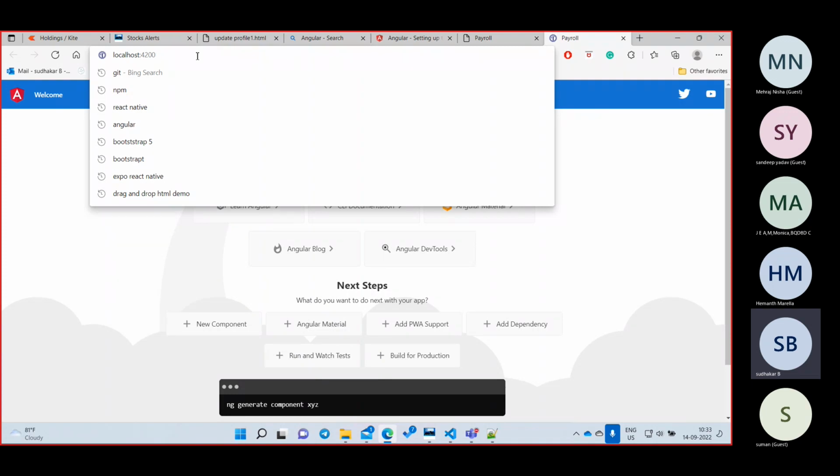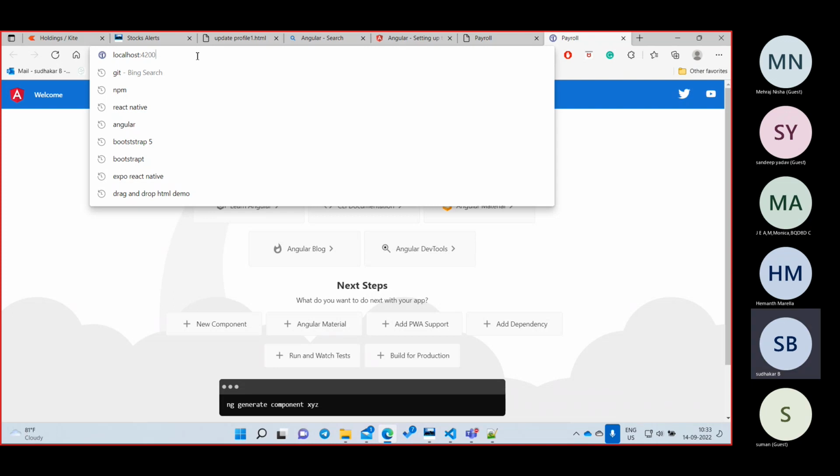One port can run only one application. Two applications we cannot run on the same port number. It's like an ID: one ID will register for only one application. If you try to register another application, it will not work. Clear? So Angular, by default, will work on what port number?